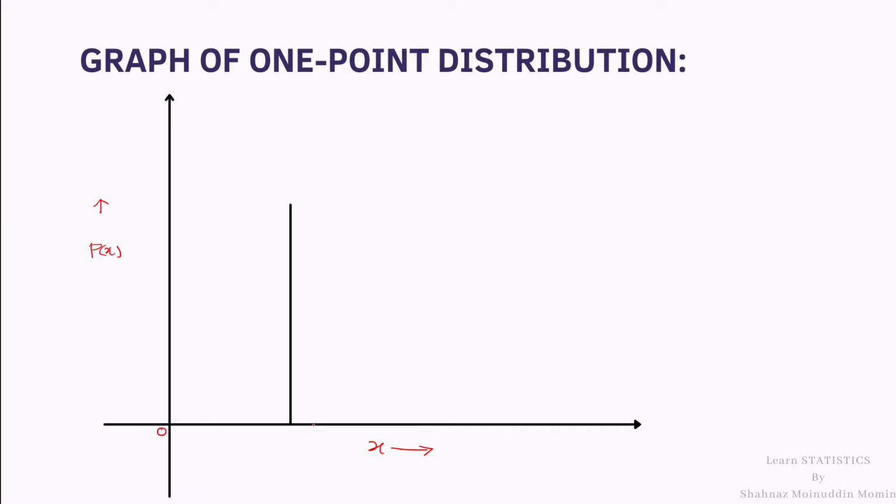Since here in one point distribution there is only one value of X, which is k, so it is k and probability X equal to k is 1. Hence this is the graph of one point distribution. There is only one point, which is X equal to k, with probability 1.